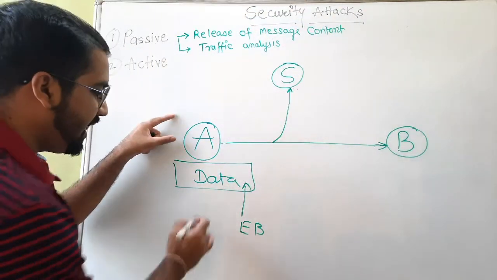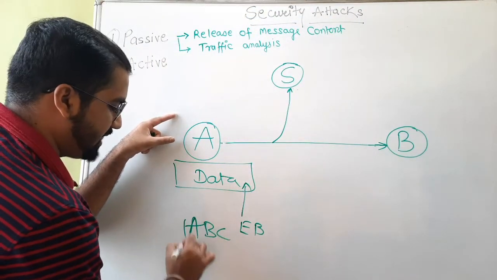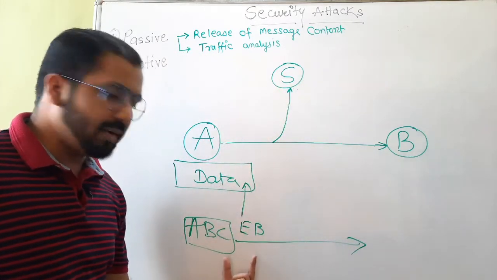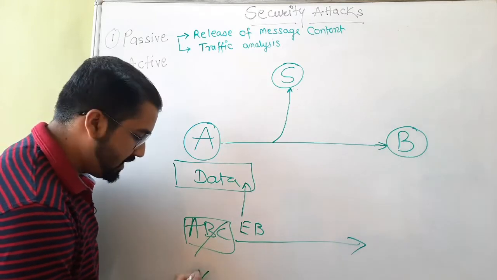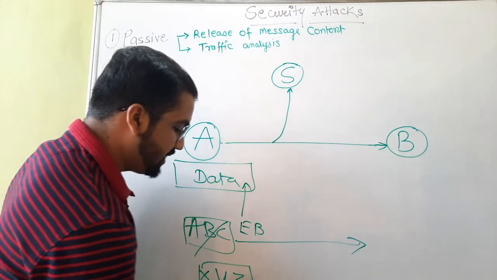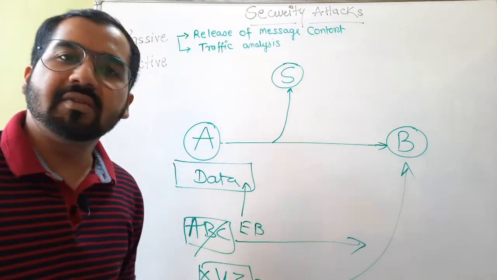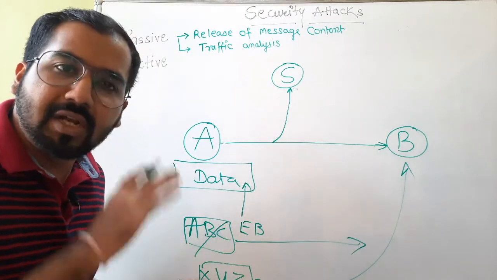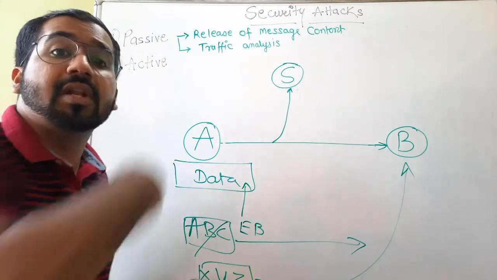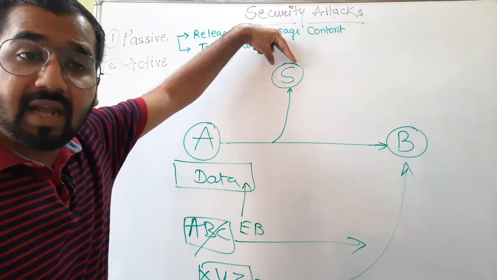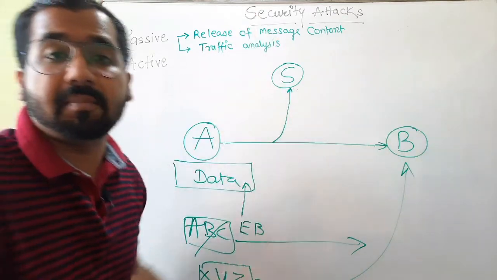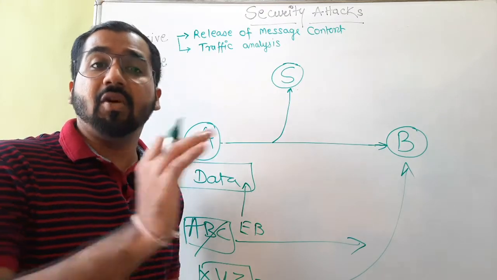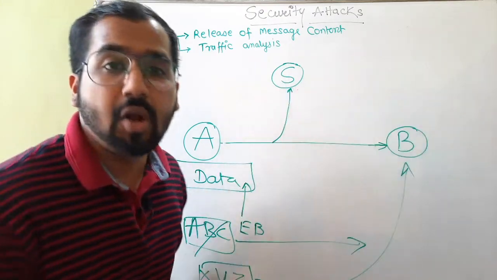It's like the sender is sending ABC as data to the receiver, but the attacker is corrupting this data. It is converting this ABC into XYZ, and this XYZ reaches the receiver B. Now this is a totally different thing. Either the data will become totally meaningless, or it will have a totally different meaning after the attacker S tries to alter, modify or corrupt your data. So in active attacks, the integrity of your data is completely compromised and lost.